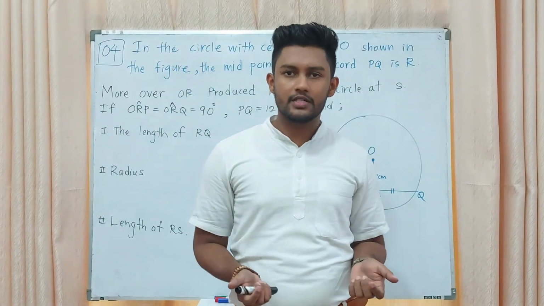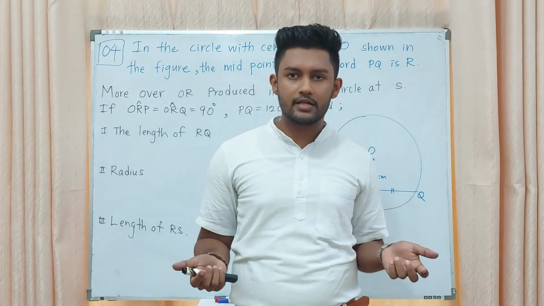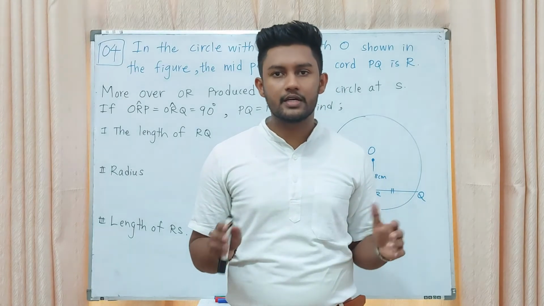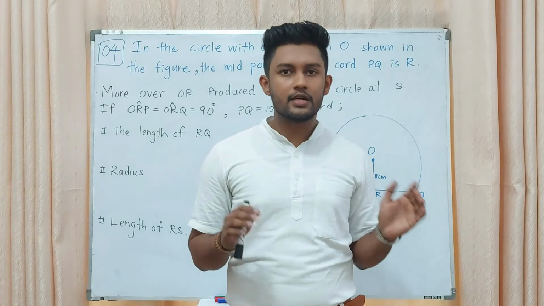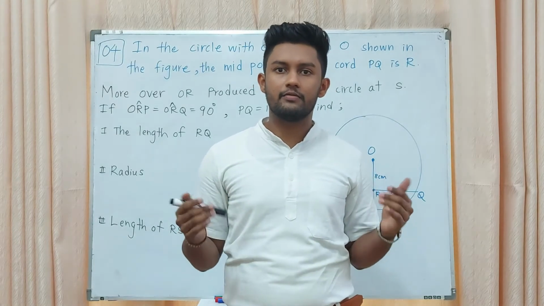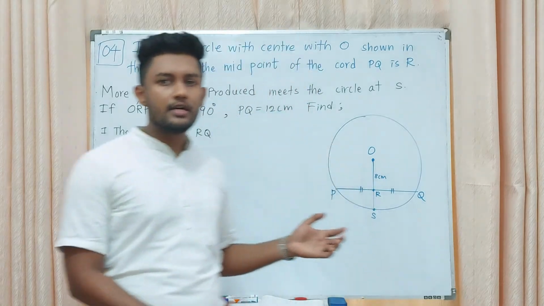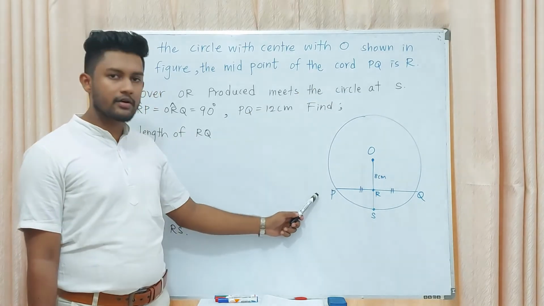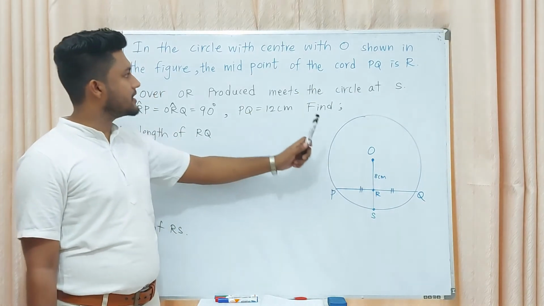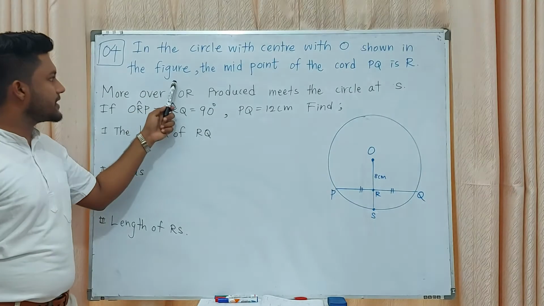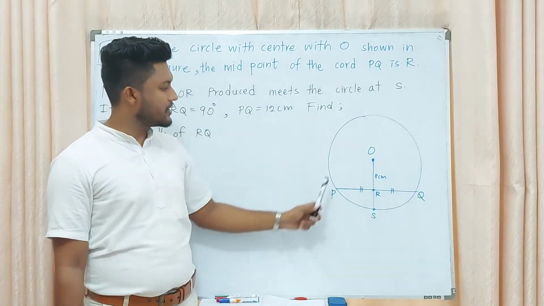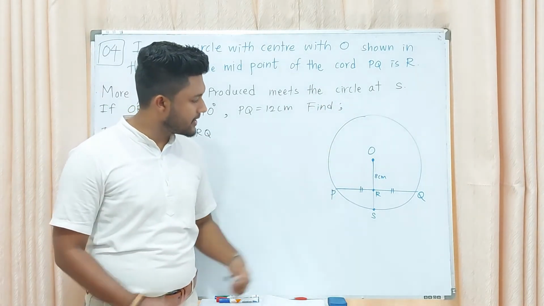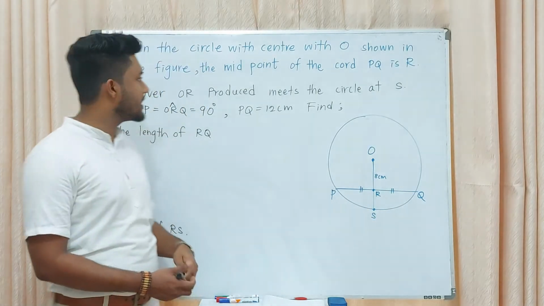When we move on to the fourth question, you know that by using this Pythagoras relationship, you must have the ability of making word problems. Not only the normal questions, you must have the ability of understanding a word problem and giving the answers. Here you have given a circle with center O, shown in the figure. The midpoint of the chord PQ is R. Yes, the midpoint is R, then PR equals RQ, right?